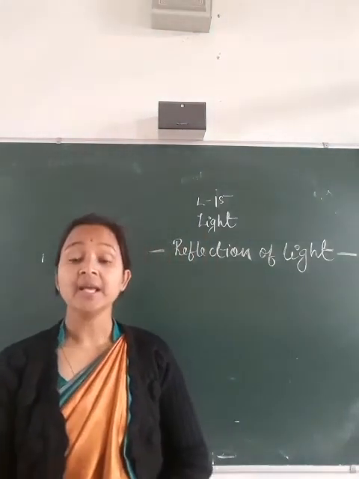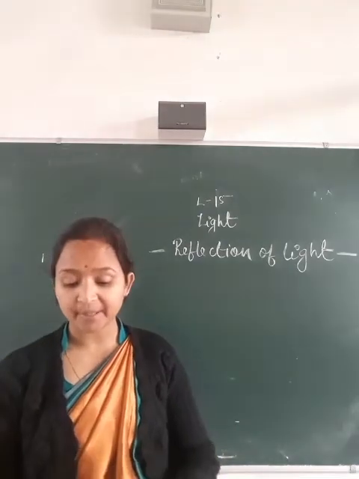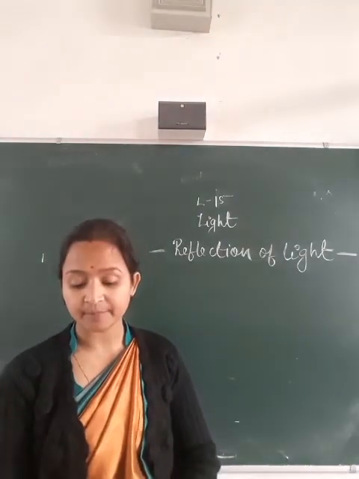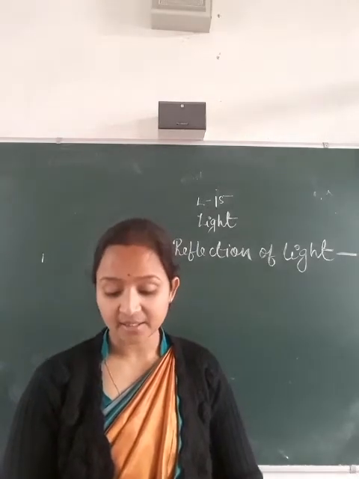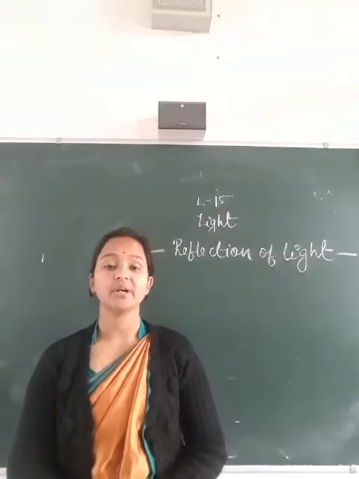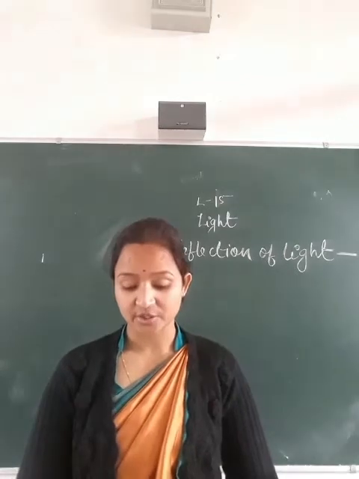First, the ray of light may be returned by the second optical medium into the first optical medium with a change in angle, and this phenomenon is called the reflection of light.